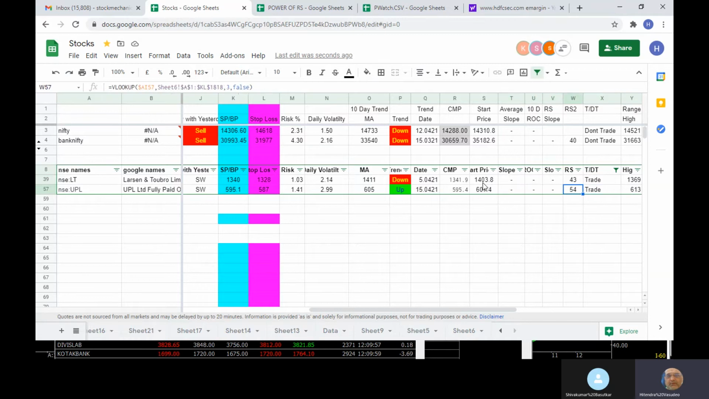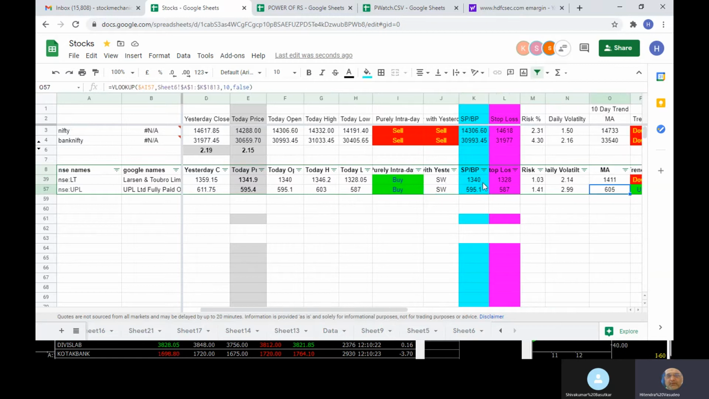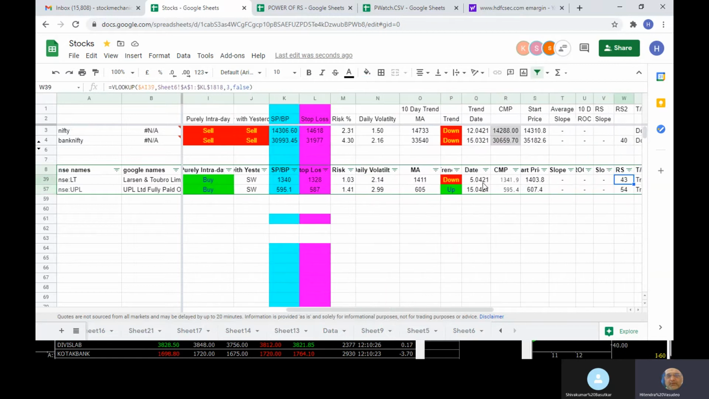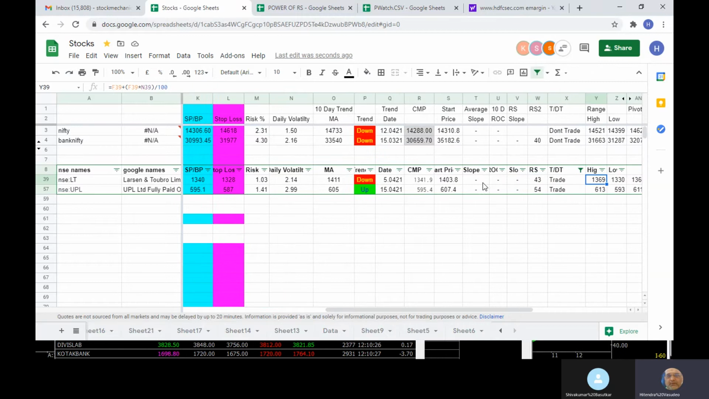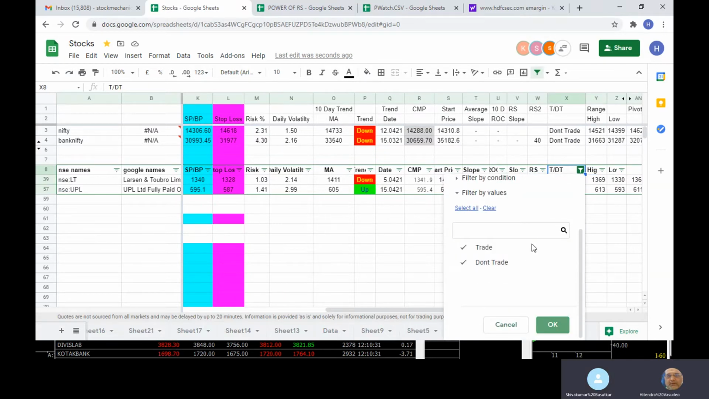Though the slopes are negative, it still has a better RS, 54, out of the LNT. So even if I want to do it, I should be doing UPL, not LNT, because LNT is below 45 also, and it is also minus. But both are minus. So out of the both minus ones, if I have to select, then the RS 54 one I will go for. So UPL is something which you can think about in the current context. If it is a sell, then it has to be a trade over here, and preferably less than 45 is the first priority choice. Yes.